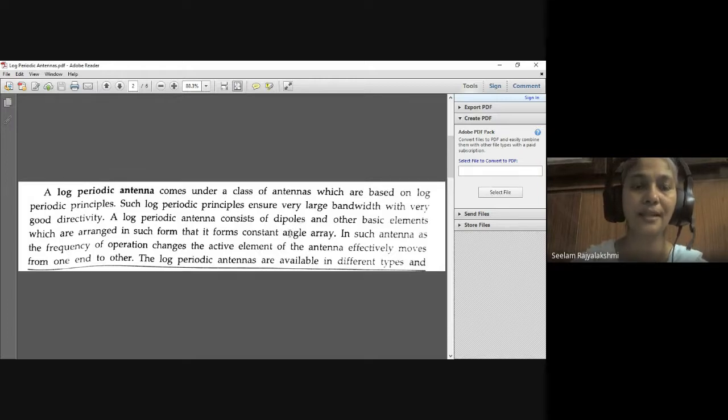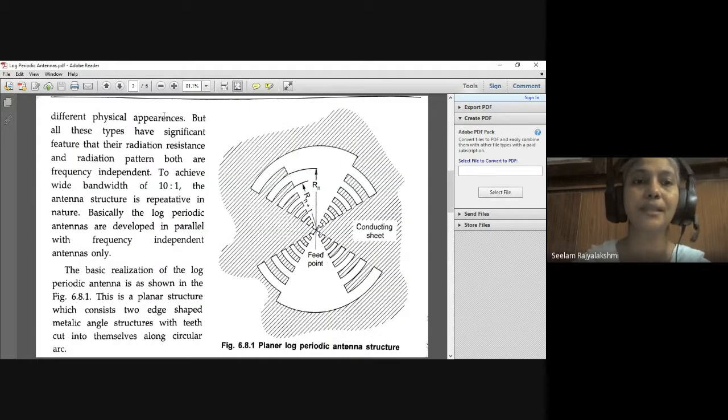In such an antenna, the frequency of operation changes. That means whenever you operate the frequency on this antenna, the change in the frequency of operation moves the active element of the antenna effectively from one end to the other end. Log periodic antennas are available in different types and different physical appearances.